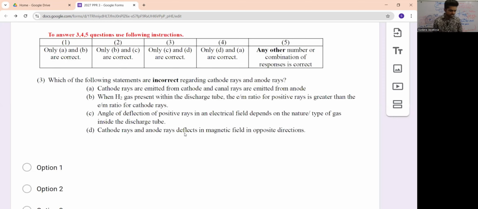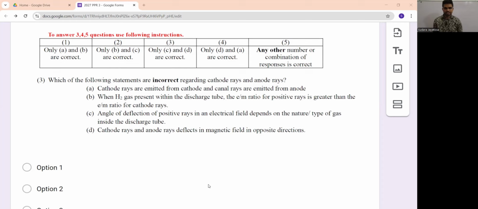Okay, look at the first one. They're asking for the incorrect one. Cathode rays are emitted from cathode and canal rays are emitted from anode. So canal rays, or in other words anode rays. So why is it wrong, Lamai? Can you type and send why the first, statement A, is incorrect? Why is statement A wrong? Yeah, canal rays are not originated from the anode.